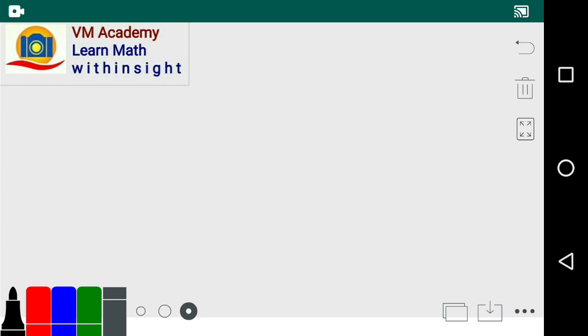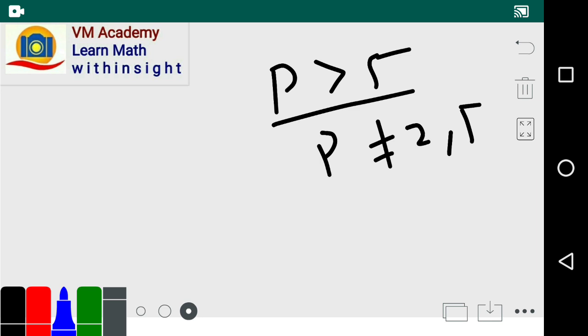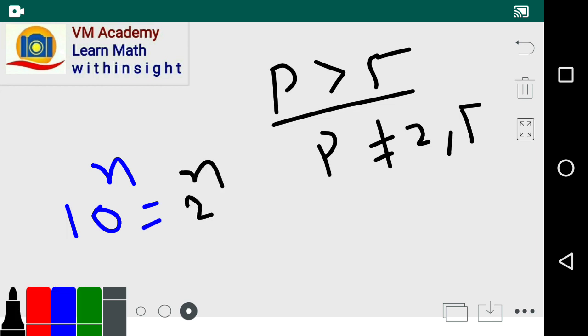Now if we consider any prime number greater than 5, friends, or any prime number except 2 and 5, then its prime factorization is definitely p, friends. P itself is a prime. Now 10 to the power n is nothing but 2 to the power n into 5 to the power n.